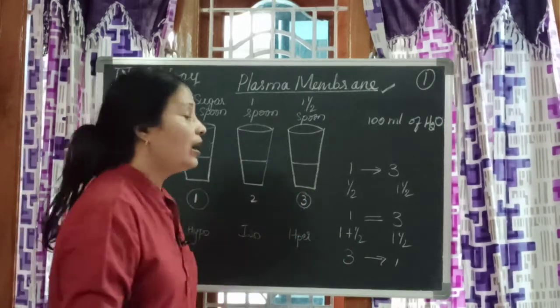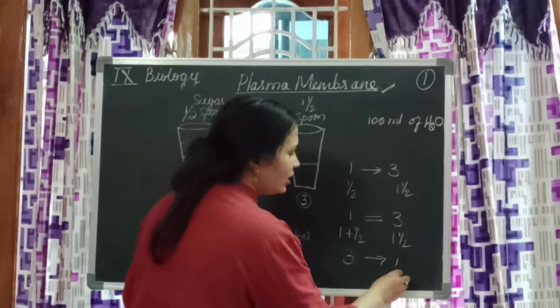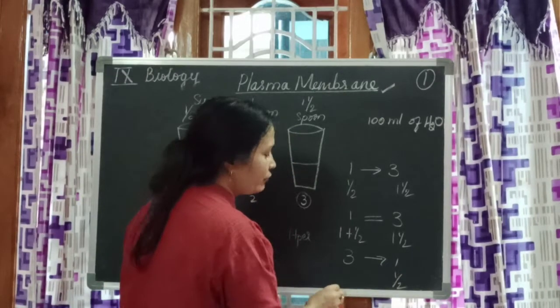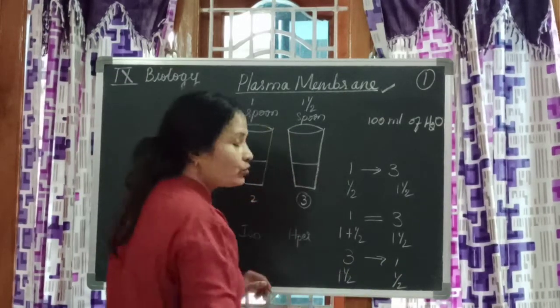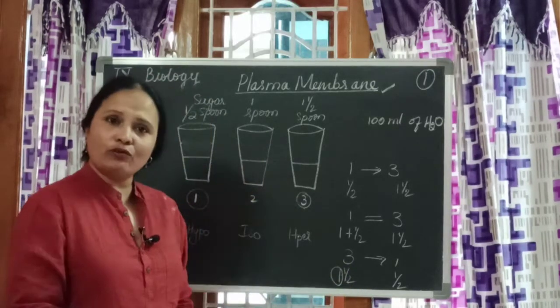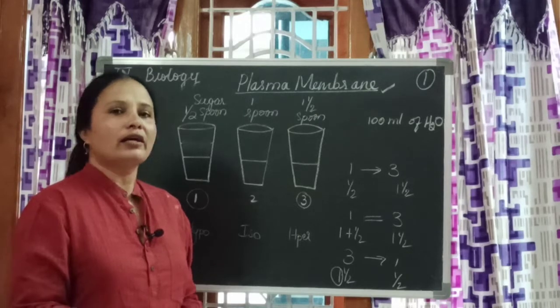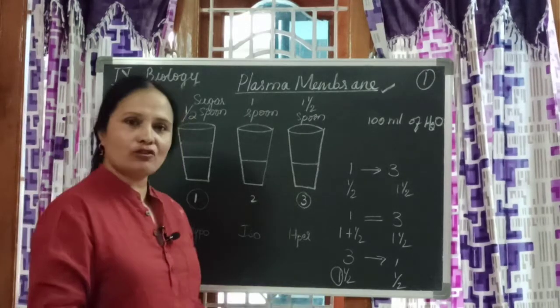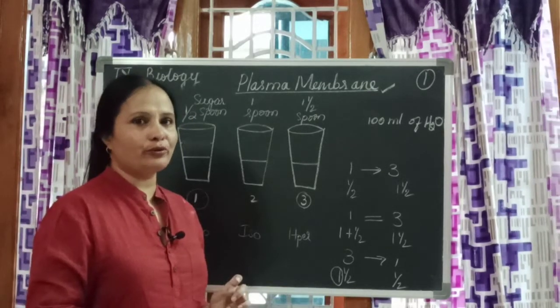I made it easy. Now can I remove? See, this is only half teaspoon of sugar. This is 1.5 teaspoons of sugar. Can I remove 1 spoon of sugar already which is dissolved in water? Can I remove sugar which is dissolved in water? Then what should I do?